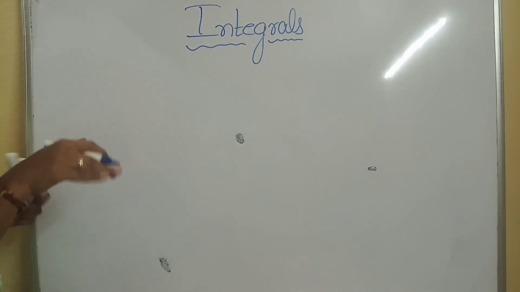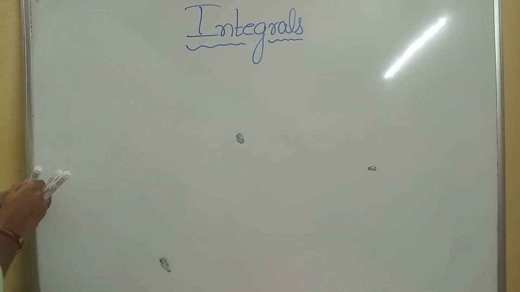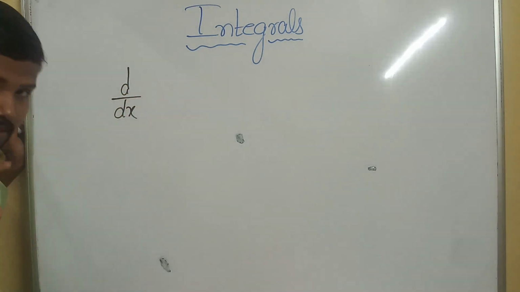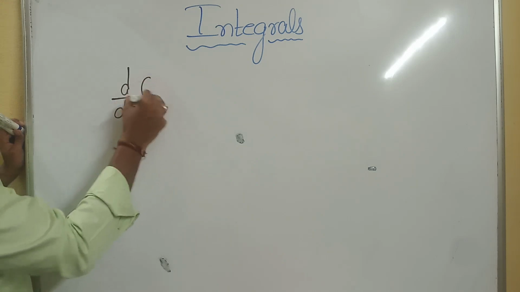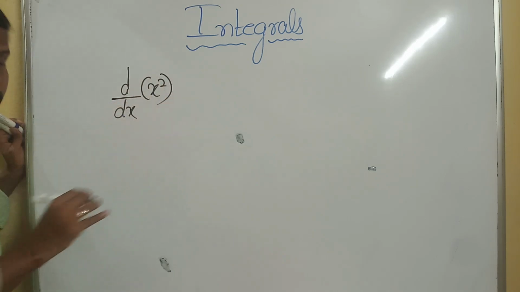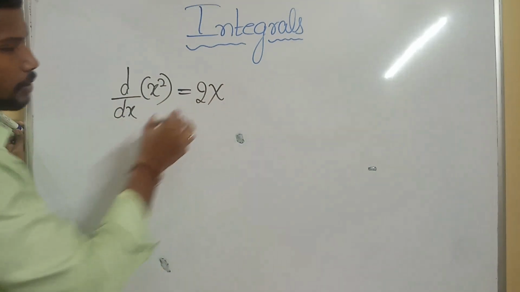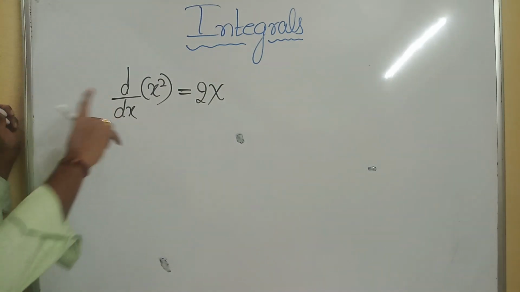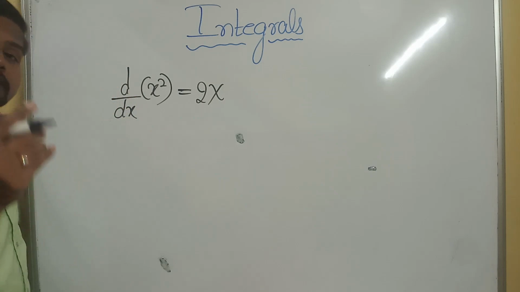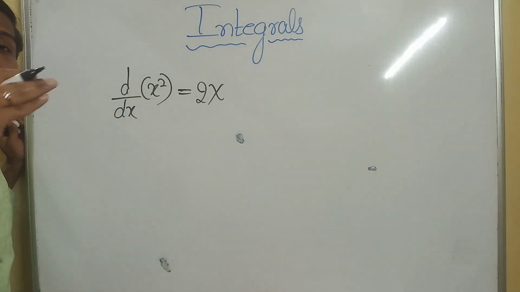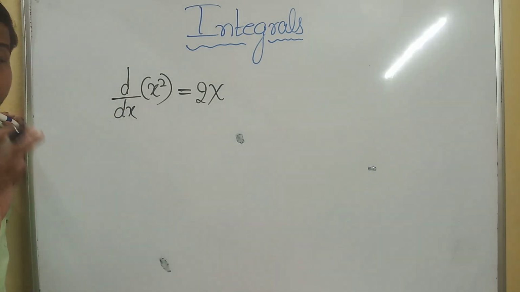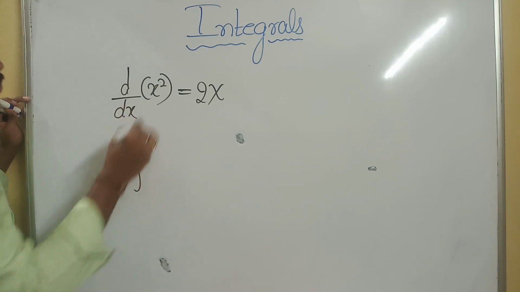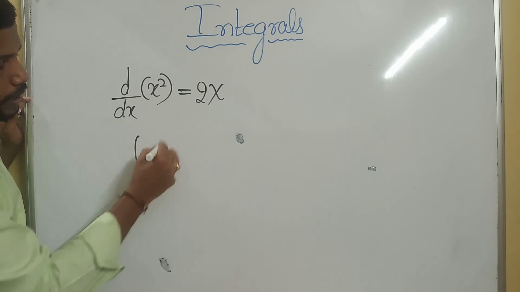What we know from that, I'll move towards an integral. Concentrate. What was the derivative? We already learned the derivative in the last session. The derivative of x square, yes, everyone knows, is 2x. Now, as I told you, integration is the reverse process of derivative. Because of that, I need to write the integration of 2x dx.